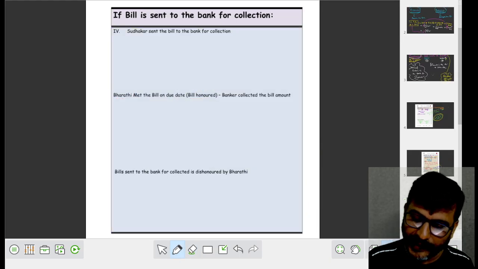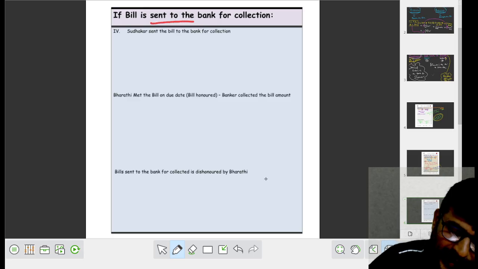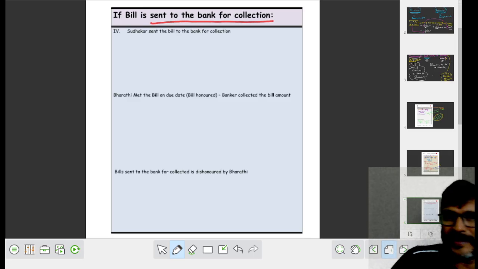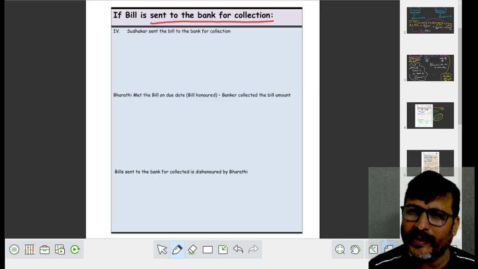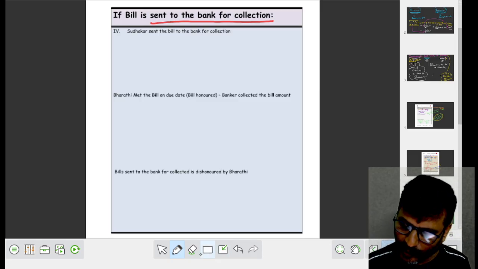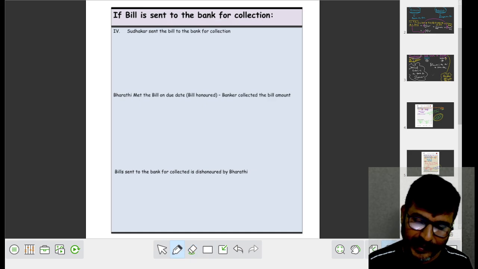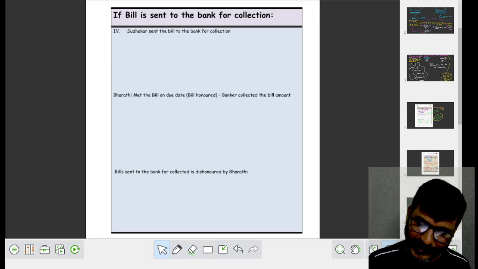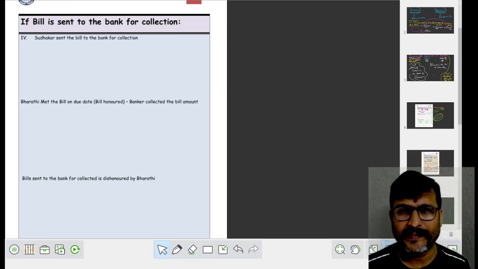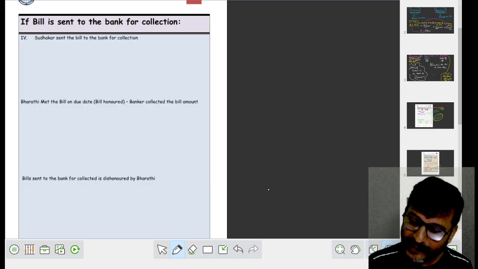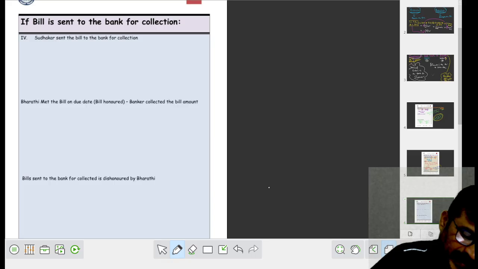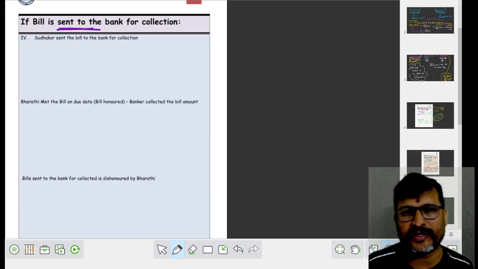Now, here bill is sent to the bank for collection. Please remember, here bill is sent to the bank for collection. What are you doing? We are sending the bill to the bank for collection. It doesn't mean that we are selling the bill. Just we sent the bill to the bank for collection.